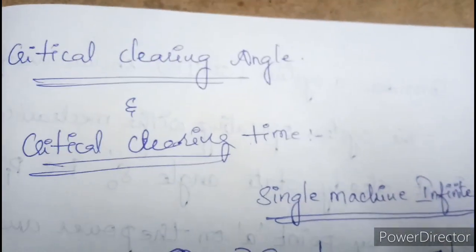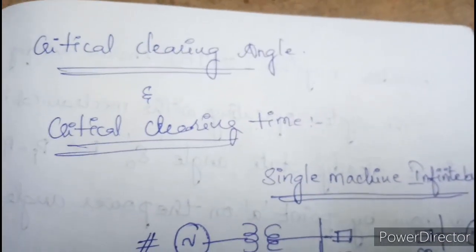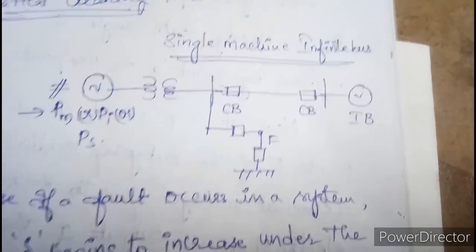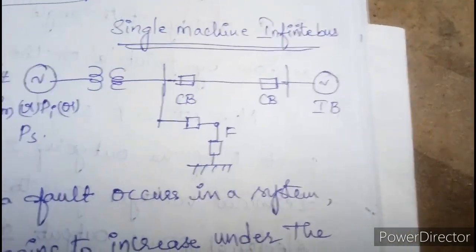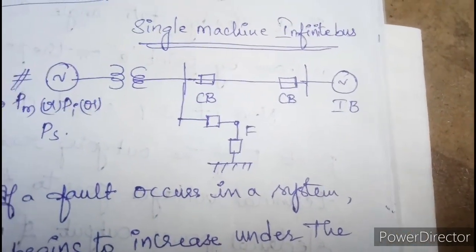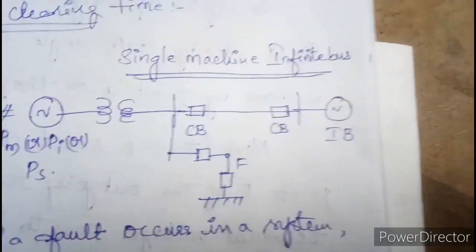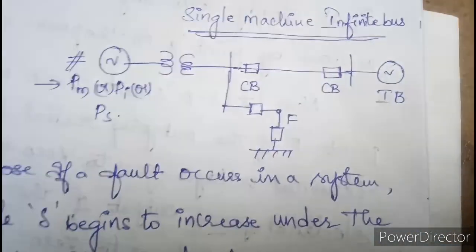Hi to all. Today we'll discuss critical clearing angle and critical clearing time in power system stability. Let us consider the single machine infinite bus shown in the figure. At the sending end a synchronous machine is connected, and at the receiving end an infinite bus is connected. These two buses are connected through the transmission line, and if a fault occurs, the relay and circuit breakers for fault recognition are shown in the figure, and the fault representation is also shown.